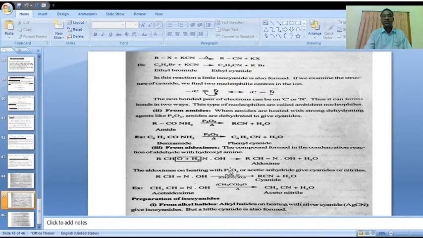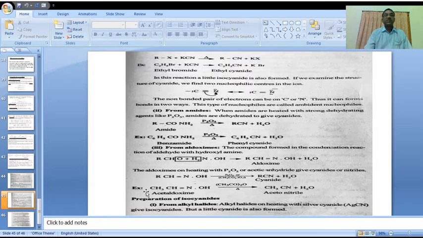In this type of reaction we can also use acetic anhydride. On heating with acetic anhydride we get acetonitrile, which is also a cyanide, methyl cyanide.